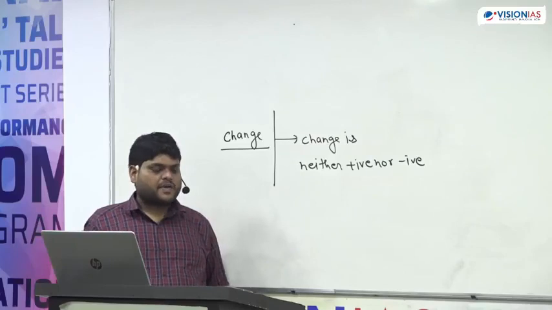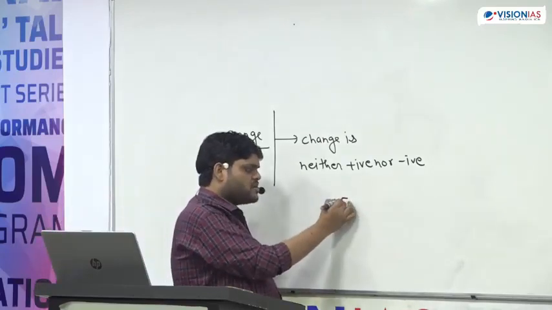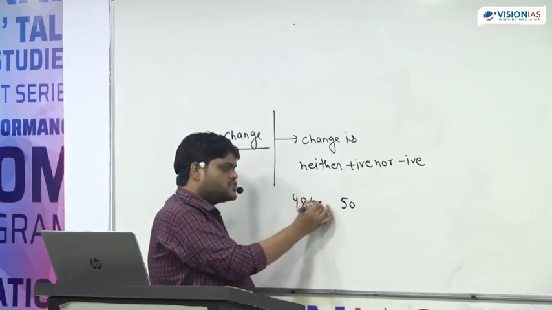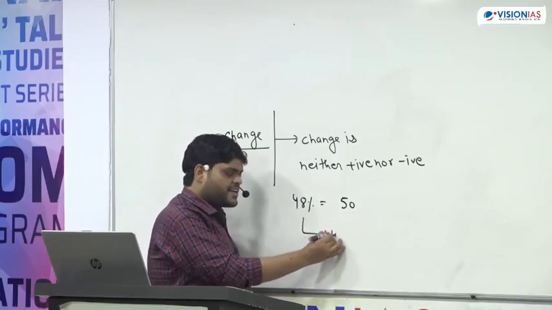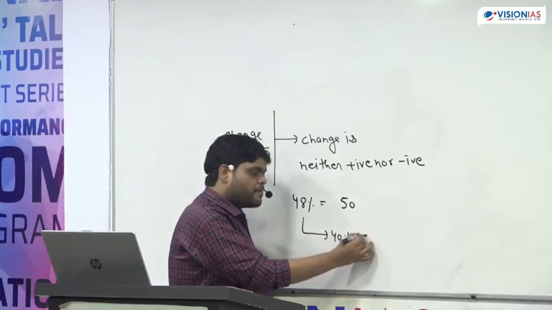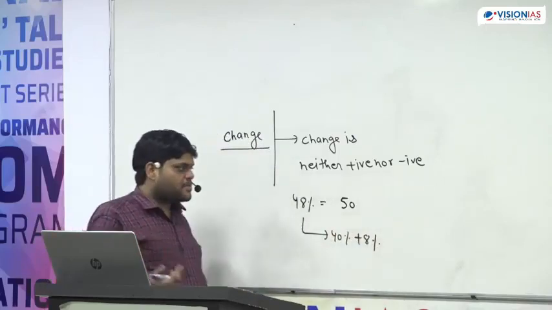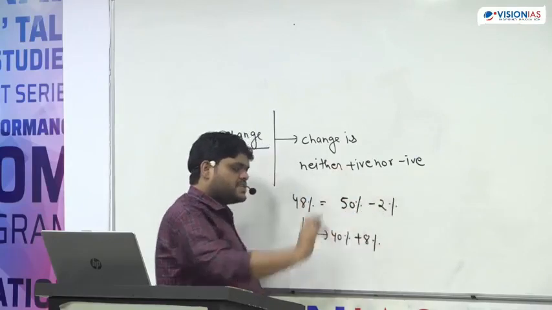Explain the minus method of percentage again. Okay. Minus method is what? Suppose we have to find out 48%. So for 48%, one way was simply we can find out 40% plus 8%. But what is the best way? The best way is 50% minus 2%.